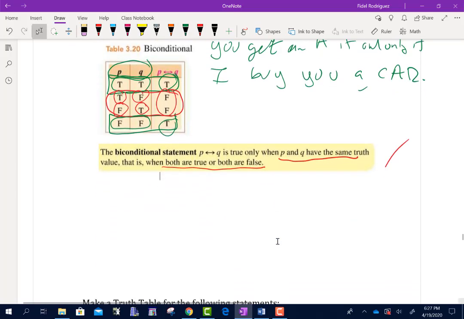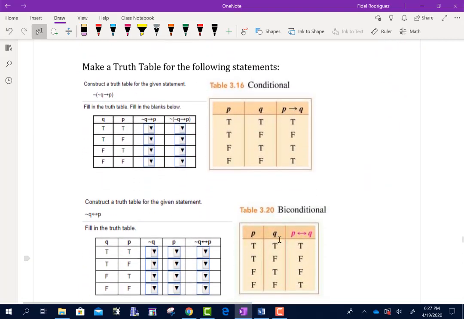So I'm going to scroll down so I can do my next problem here, okay? So let's take a look and see what we have. My directions here tell me, construct a truth table for this statement here, okay? So guys, I want to point out this problem here, I copied this directly from my math lab, okay? So if I was sitting where you're sitting, if I was doing this problem myself at home, the first thing I would notice is, look, I'm going to have to do not Q, okay? And I have a Q and I have a P, but I don't have a column for not Q.